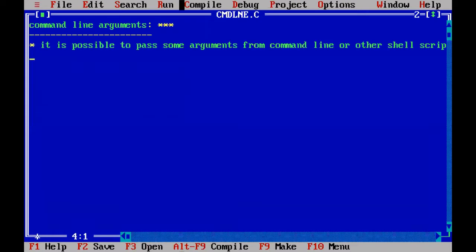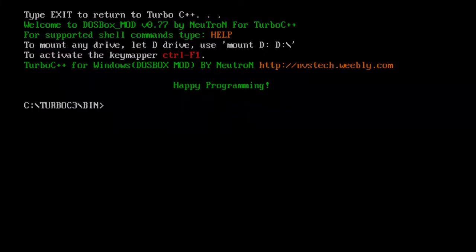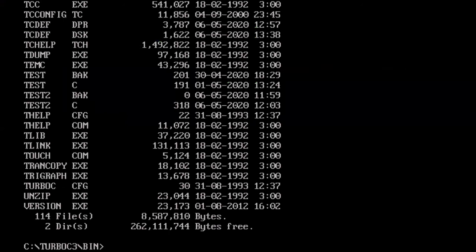For example, if you go to the file menu, here one more command prompt of the same kind is provided, which is DOS shell, which is equal to the same command line in the Windows operating system. Here you cannot interact with any graphical user interfaces. Only you can type commands. For example, I want to know, we are in C drive. In that we have Turbo C3 folder. In the Turbo C3 folder we have bin folder. In that I want to know how many files are there. So I am typing the command dir. So these are the list of files in the bin folder.